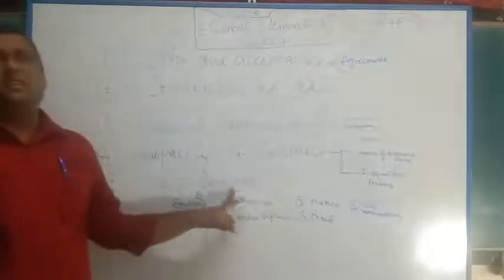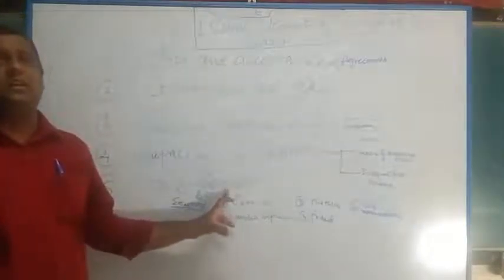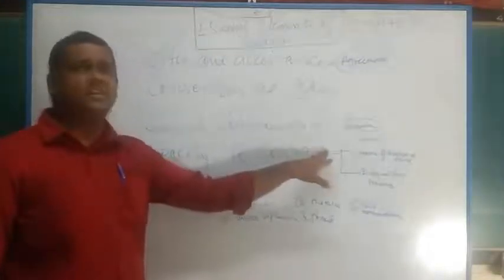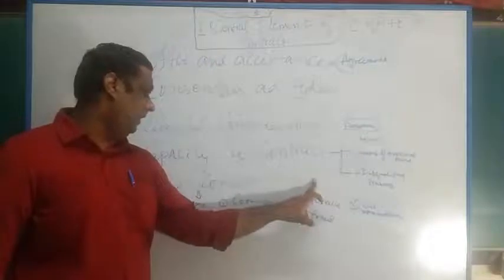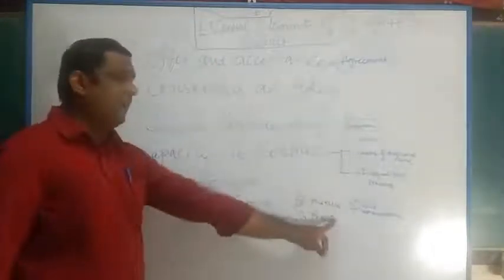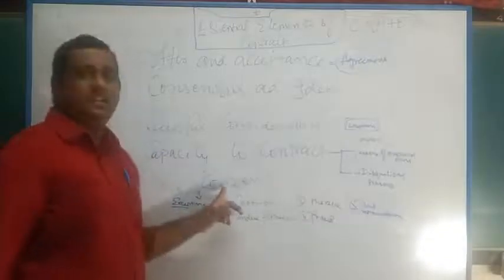So, free consent is one of the essential elements for an agreement to enter into a contract. Again, like capacity to contract, there are exceptions. The same way, for free consent, there are exceptions. There are 5 exceptions here for free consent.